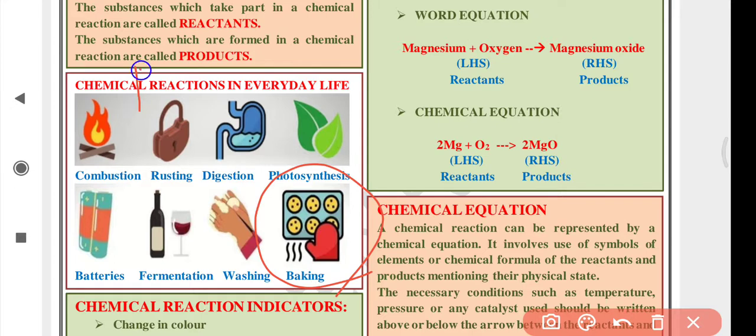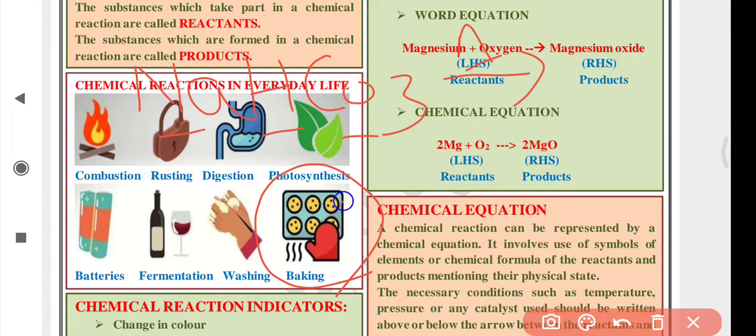Let me write for you; later on also we will study these reactions. NaHCO3 is the formula for baking soda, that is sodium hydrogen carbonate. When it is heated in an oven, when you make biscuits or cakes, the heat breaks down this sodium hydrogen carbonate and it forms carbon dioxide gas along with other substances.